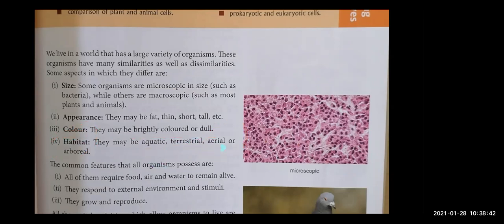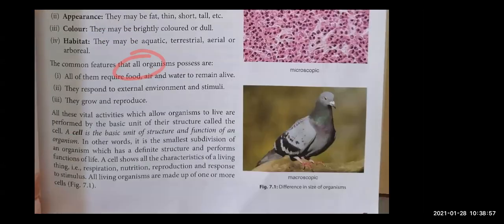But it is not that there are only dissimilarities, right? There are some similarities as well. What are the similarities? Let's see them. Children, the first similarity is all living organisms, they require food, air, and water so that they can remain alive, right?